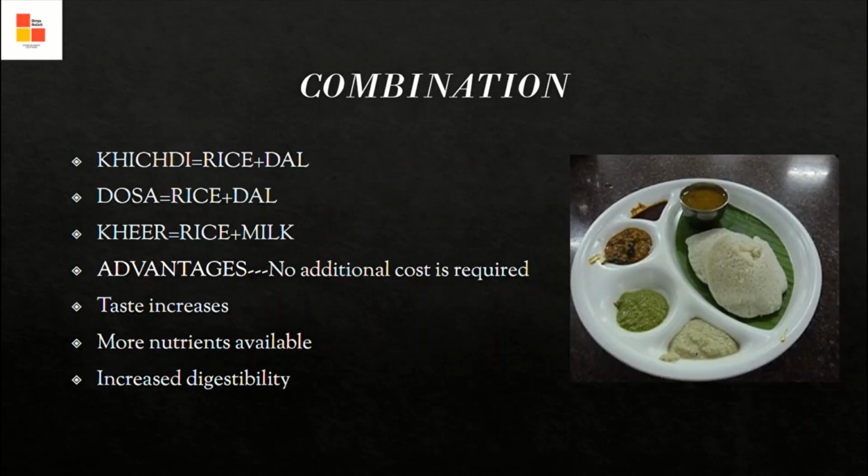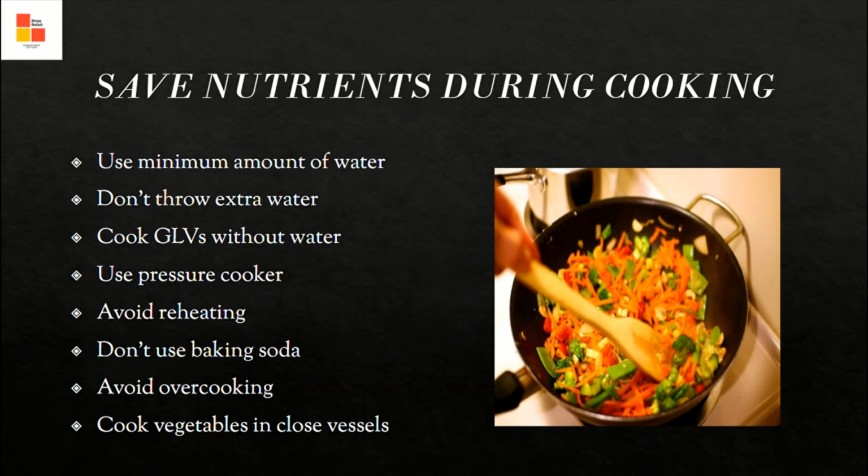Combination food like khichdi, dosa, kheer, where two types of food groups are combined together. Their advantages are that it increases the taste, more nutrients are available, and digestibility is increased. Save nutrients during cooking. As I already told you, use a minimum amount of water, don't throw away extra water, use a pressure cooker while cooking, avoid reheating the food, don't use baking soda because it kills the B complexes, avoid overcooking of the food because it kills the proteins, and cook the vegetables in closed vessels to preserve the nutrients.